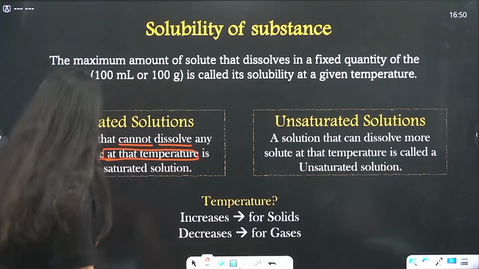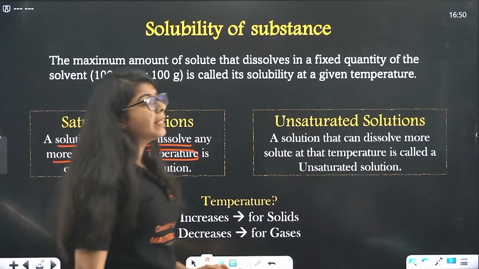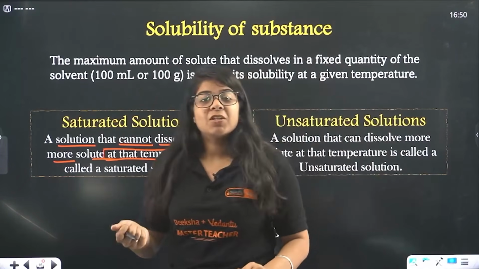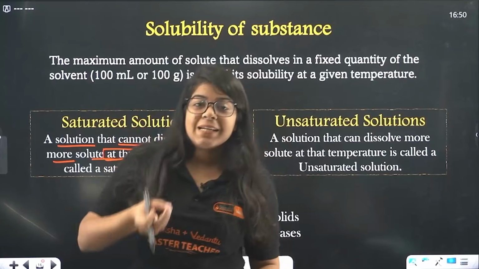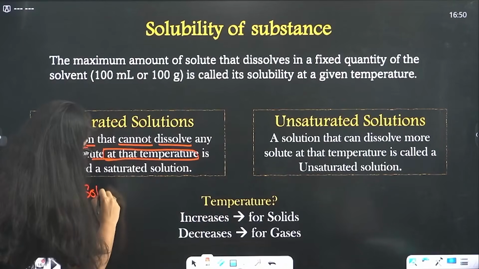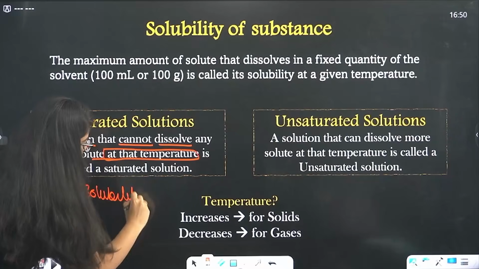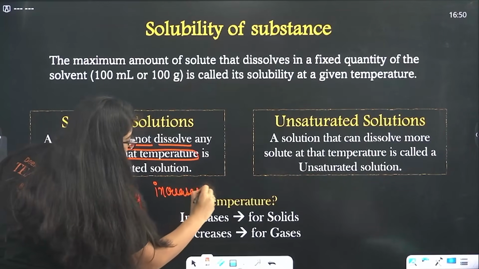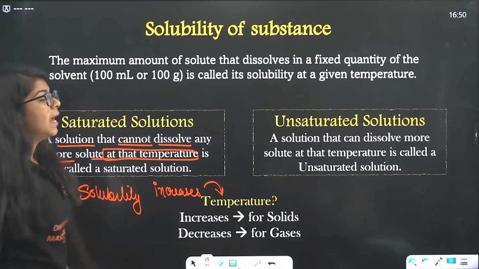Whenever you dissolve a solute in a solvent, and you increase the temperature, its solubility increases. What does? Its solubility increases with increasing temperature.